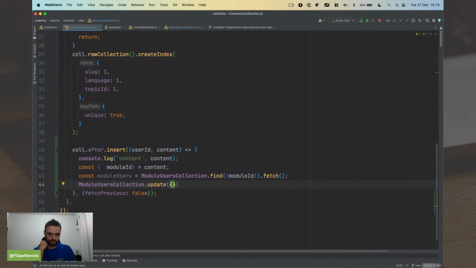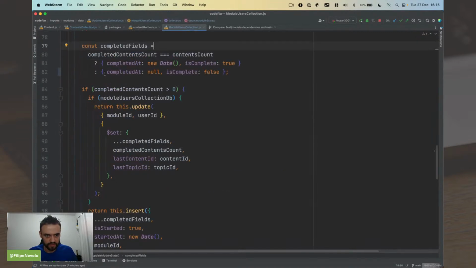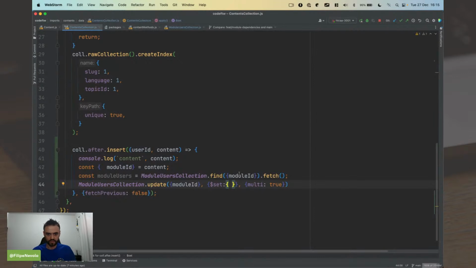But you need to know which ones were completed so you can notify the users. So we are going to update all the module users. Yeah, we can do the same select here. We need to put multi true so we can affect more than one document. And here we should set the same code that you just put here: that is not completed anymore, and is completed is false. So we should set this.